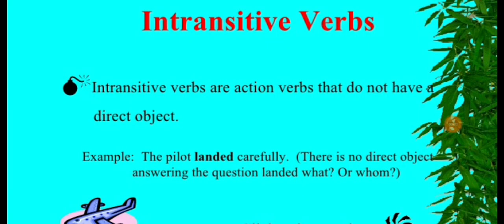The pilot landed carefully. Children, here landed is an intransitive verb as there is no direct object linked with the subject the pilot. Or it does not answer the question landed what or whom. So it is an intransitive verb. With this, I hope now you all are clear about intransitive verbs.